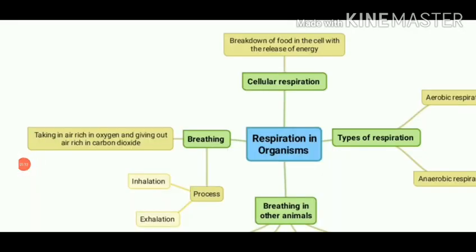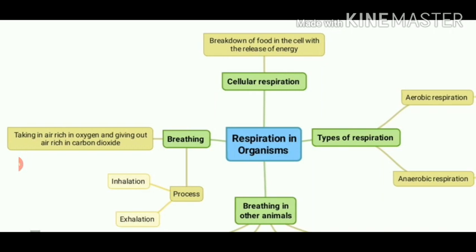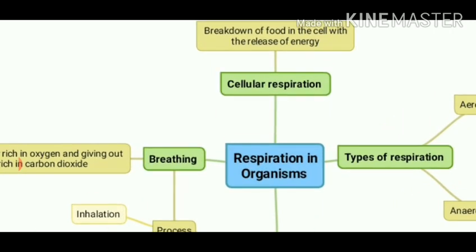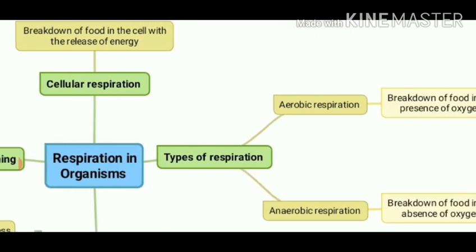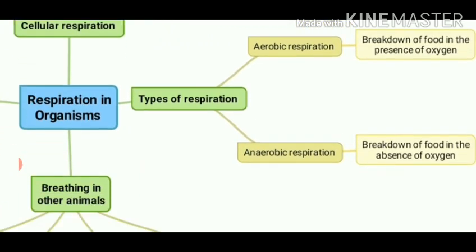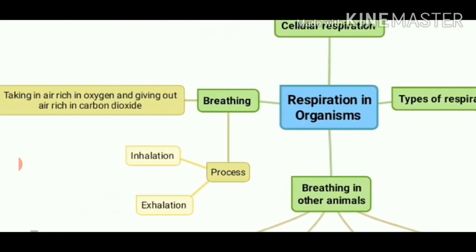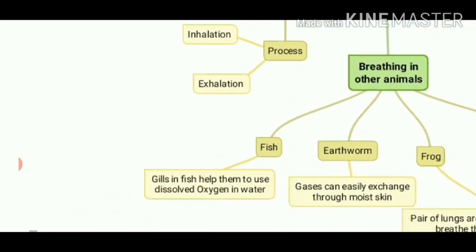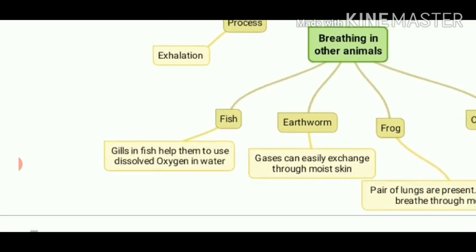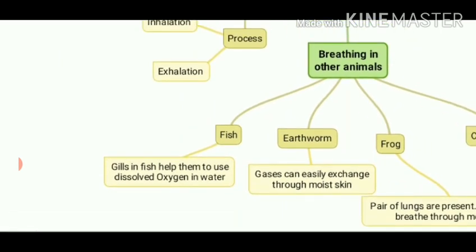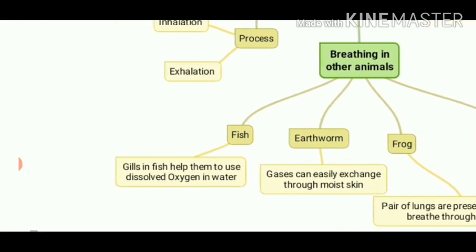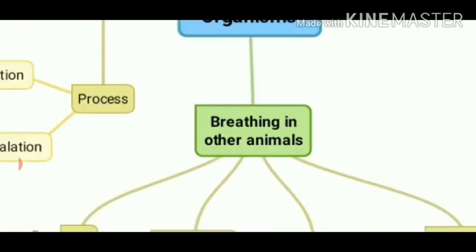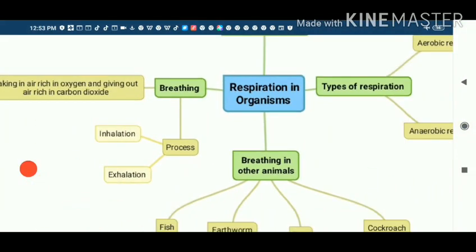This mind map presents the overview of the chapter. By the end of the chapter, you will be able to define cellular respiration, types of respiration, that is aerobic and anaerobic respiration, mechanism of breathing and process of inhalation and exhalation, and at last breathing in other animals, that is earthworm, cockroach, and the last breathing underwater. And we will be also learning about respiration in plants.